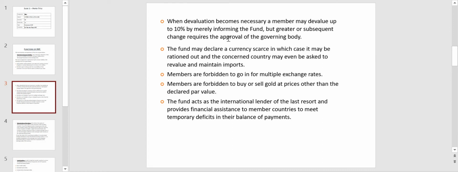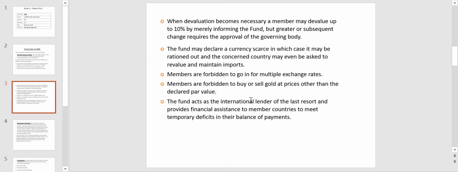Therefore the IMF always promotes members to forbid multiple exchange rates and to have one simple stabilized exchange rate when they are doing international trade. Then members are also forbidden to buy or sell gold at prices other than the declared par value. The fund acts as the international lender of the last resort and provides financial assistance to member countries to meet temporary deficits in their balance of payments.